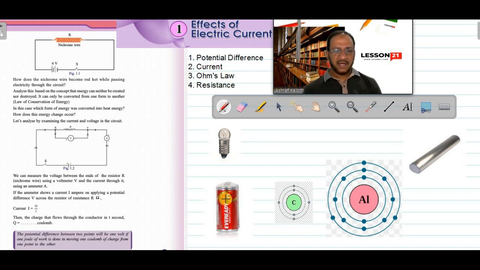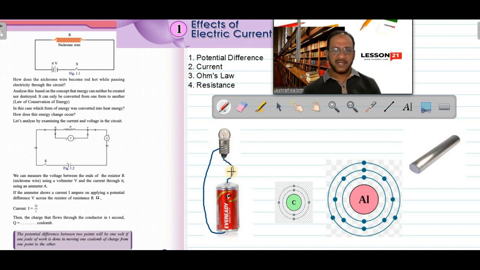Before going to those basic ideas, we will do a small activity. Suppose we have a torch cell and a small torch bulb. If I want to light this bulb, can I light it using a piece of cotton thread? Suppose I connect the positive terminal of the cell to one terminal of the bulb and the negative of the cell to the other terminal of the bulb with the thread. Can we see the bulb glowing? The bulb will not glow, isn't it?